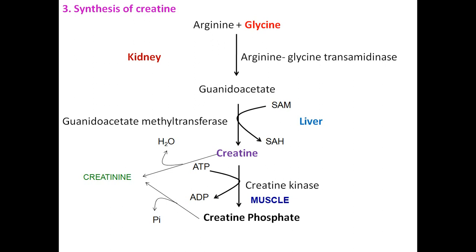Now this creatine is taken up into the skeletal muscle. There, by the enzyme creatine kinase, it reacts with phosphate donated from ATP. ATP donates a phosphate group to creatine, and creatine is converted into creatine phosphate. This creatine phosphate is the source of energy in the muscle.